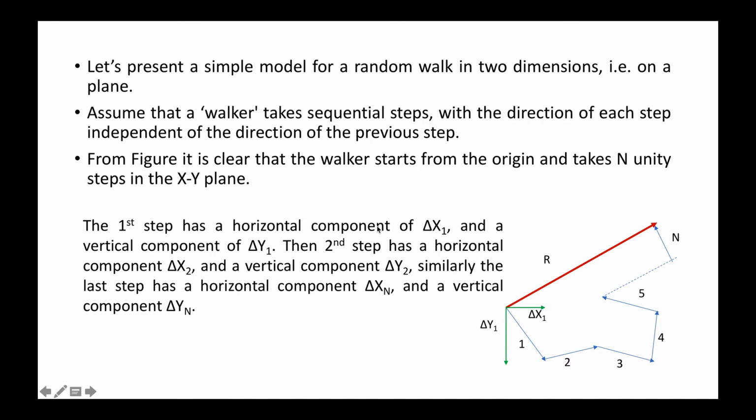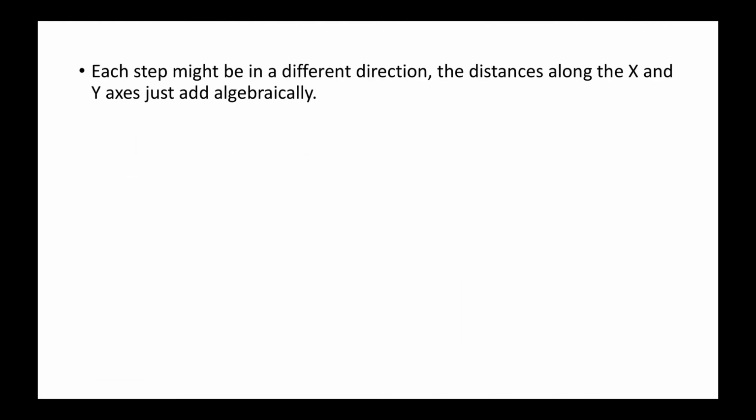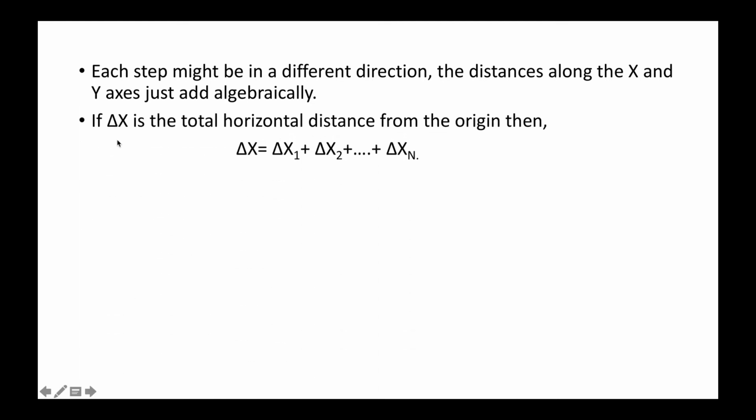The first step has horizontal component delta x1 and vertical component delta y1, and similarly for the second, third, up to the nth step. The nth step has a horizontal component delta xn and a vertical component delta yn. So each step is divided into component form. Now each step might be in a different direction. The distances along x and y just add algebraically, because they are components, and we are adding them in magnitude.